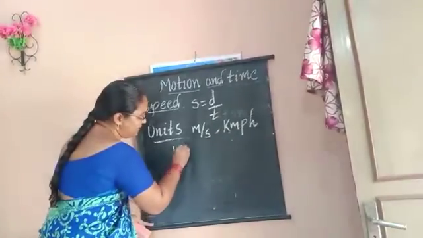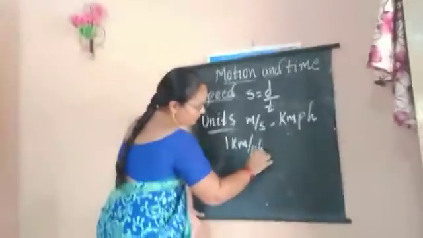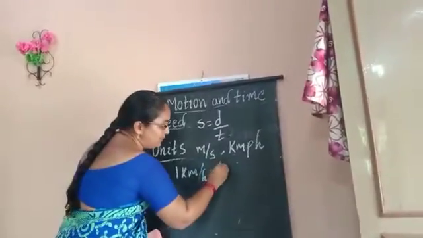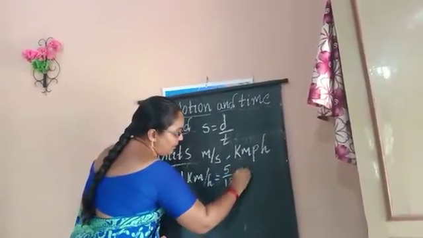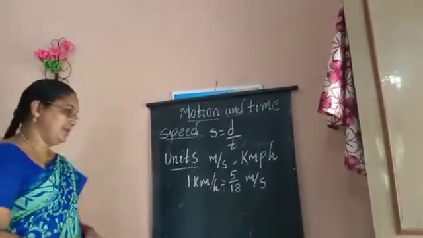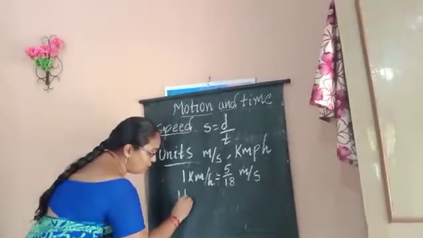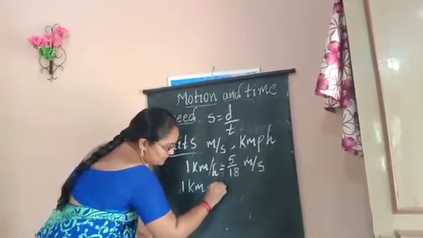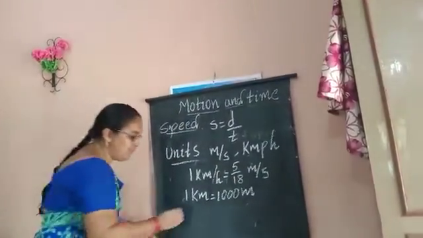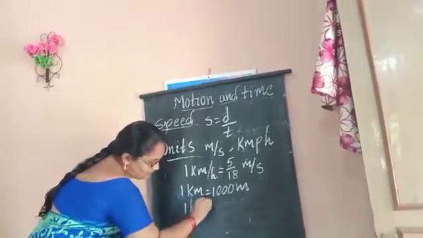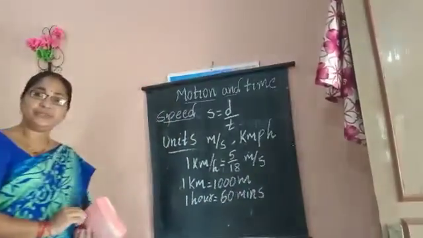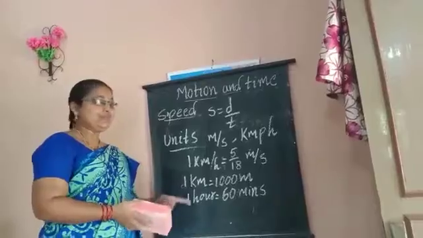1 kilometer per hour is equal to 5 by 18 meter per second. How do we get that value? We all know that 1 kilometer is equal to 1000 meters, and 1 hour is equal to 60 minutes. 1 minute is equal to 60 seconds.